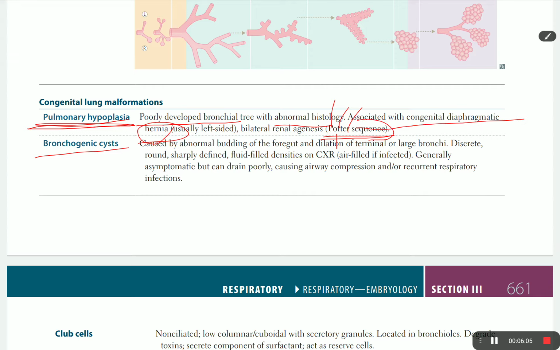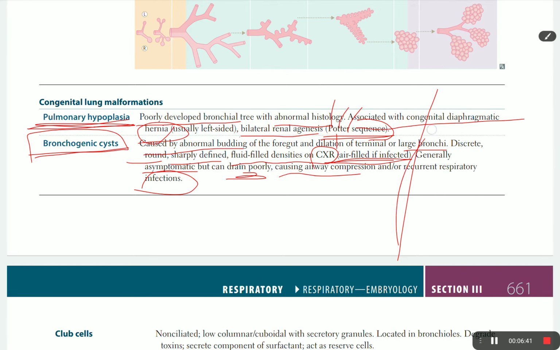The Potter sequence is caused by bilateral renal agenesis. The bronchogenic cyst is caused by abnormal budding of the foregut and dilation of the terminal or large bronchi, and this dilation causes trapping of some fluid. So it is round, sharply defined, and fluid filled on CT, and air filled if it gets infected. It is generally asymptomatic but can drain poorly, causing airway compression and recurrent chest infection.